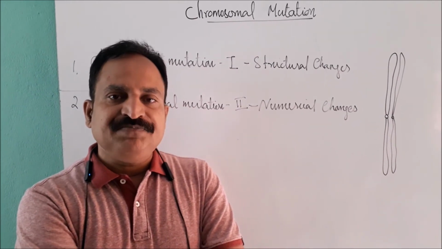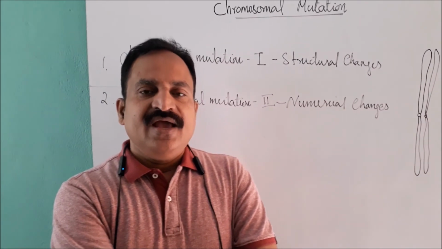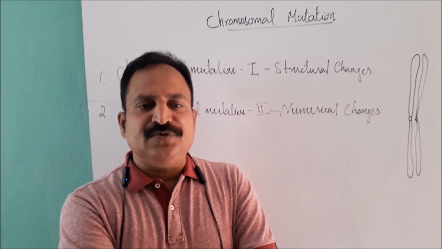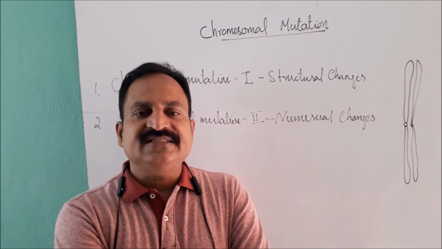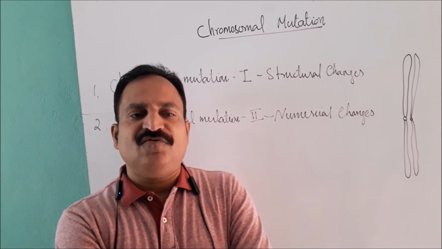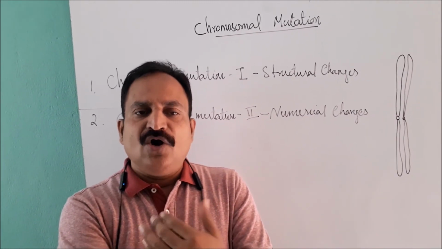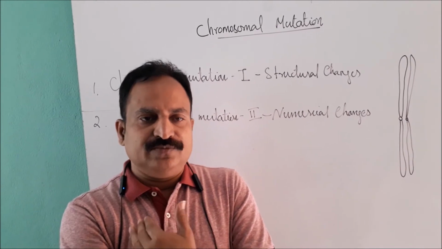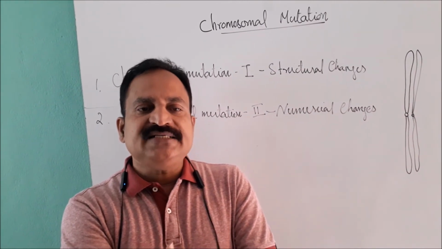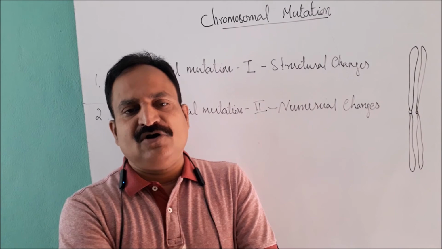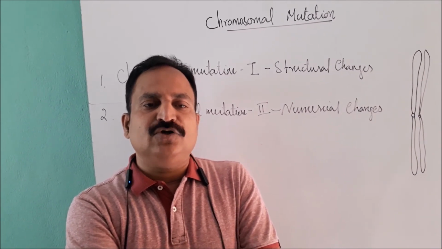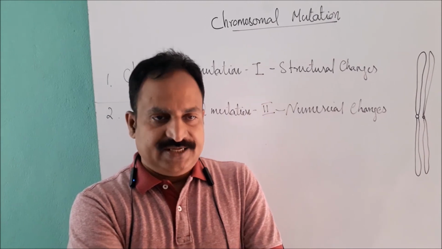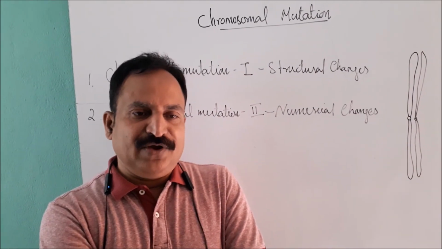The first one is aneuploidy. Aneuploidy is a type of mutation that changes part of a chromosome set, resulting in either the loss of one or more chromosome or the addition of chromosomes. Aneuploidy resulting from the loss of chromosome is called hypoploidy, whereas due to addition of chromosome is called hyperploidy. Next is examples of aneuploidy.